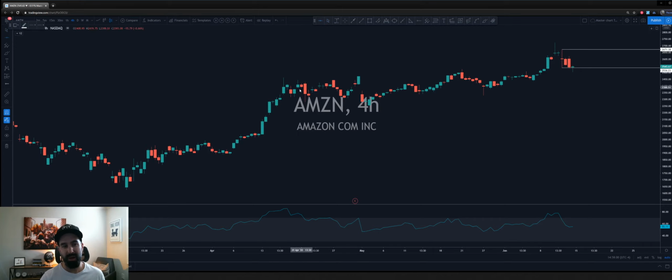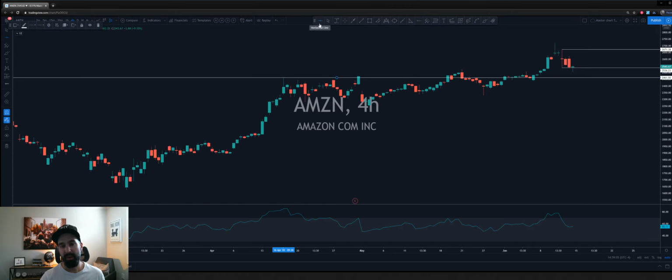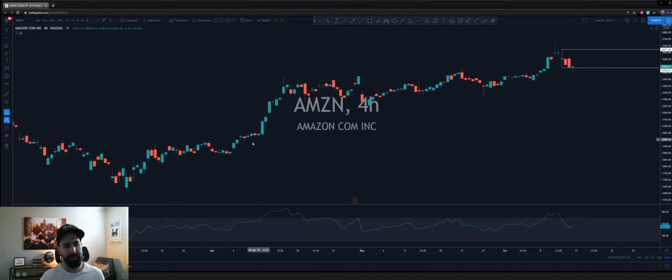So we got a horizontal line here. This one will go all the way across. Okay, that's the horizontal line. So let's just remove that. Here's an arrow. So if you just want to go to a pointer, and then we have our cursor, and our cross, if we want to see all the way across and up, however you want to look at it. So you're looking down over here at the RSI, you want to look up at the price, you see the vertical line that goes up. So very easy.